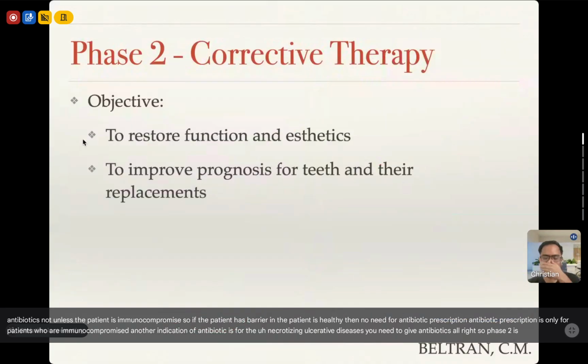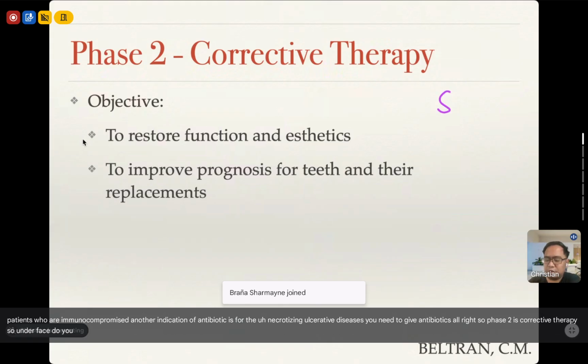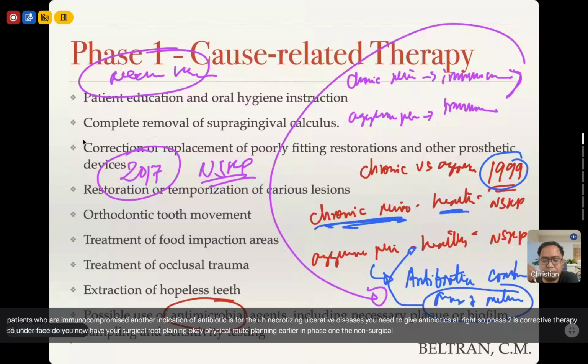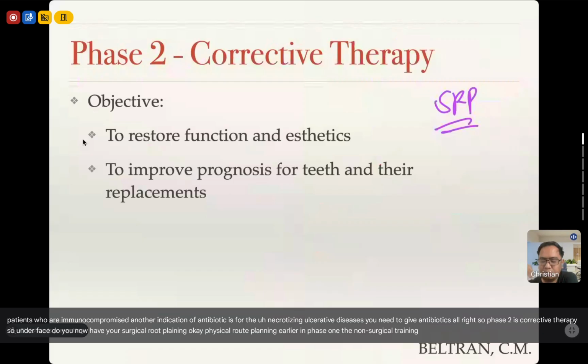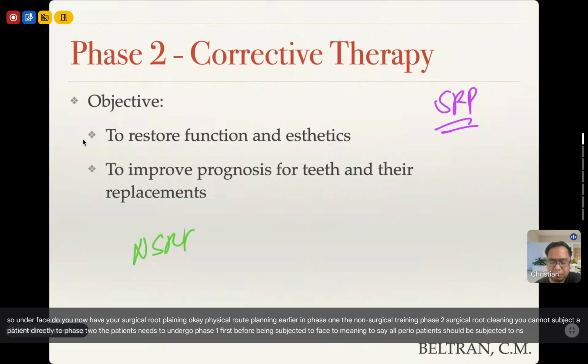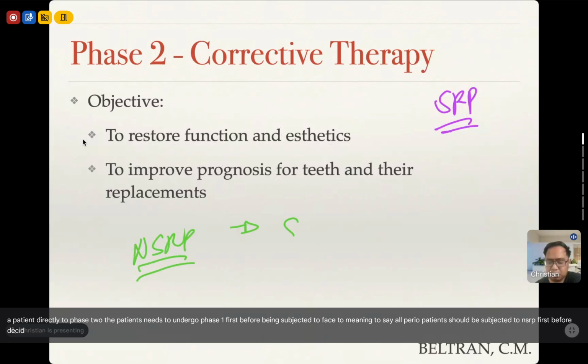So phase 2 is corrective therapy. Under phase 2, you now have your surgical root planing. Earlier in phase 1, we have the non-surgical root planing. Phase 2, surgical root planing. You cannot subject a patient directly to phase 2. The patient needs to undergo phase 1 first before being subjected to phase 2. Meaning to say, all perio patients should be subjected to NSRP first before deciding to do root planing surgically. Okay?